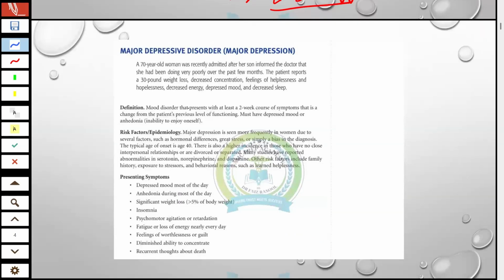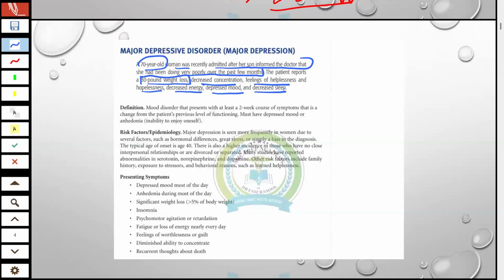For example, this is the case of a 70-year-old woman who was recently admitted. Her son informed the doctor that she had been doing very poorly over the past few months, and the patient reports a 30-pound weight loss, decreased concentration, feelings of helplessness and hopelessness, decreased energy, depressed mood, and decreased sleep.